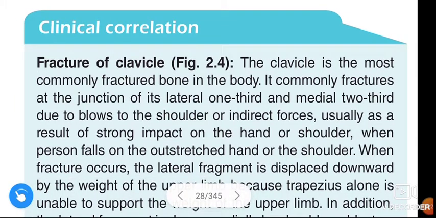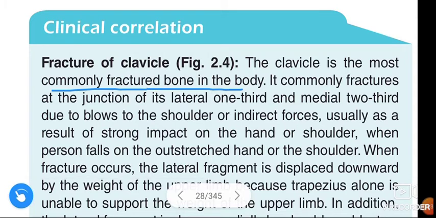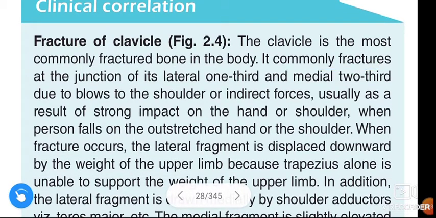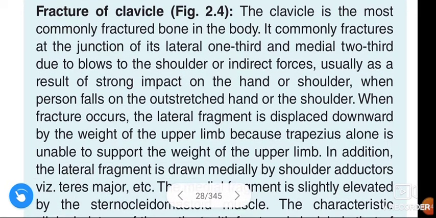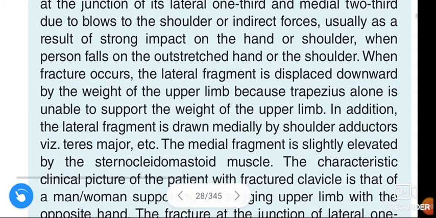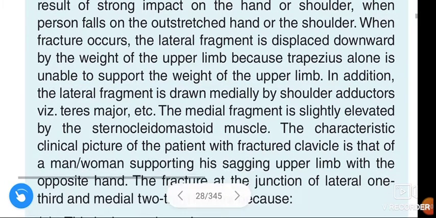See once again. Fracture of clavicle. The clavicle is the most commonly fractured bone in the body. It commonly fractures at the junction of lateral one-third and medial two-third due to blows to the shoulder or indirect forces, usually as a result of strong impact on the hand or shoulder. When a person falls on the outstretched hand or the shoulder, the lateral fragment is displaced downward by the weight of the upper limb because trapezius muscle alone is unable to support the weight of the upper limb.